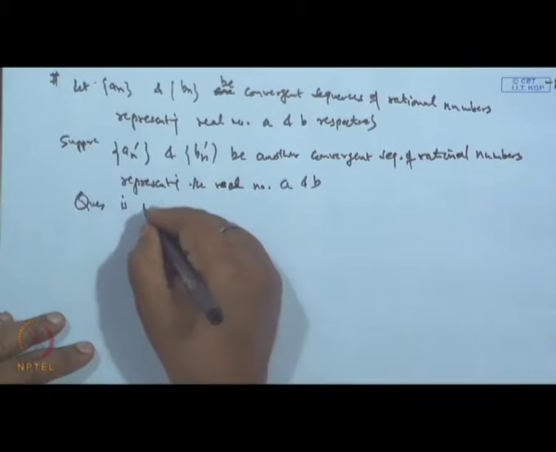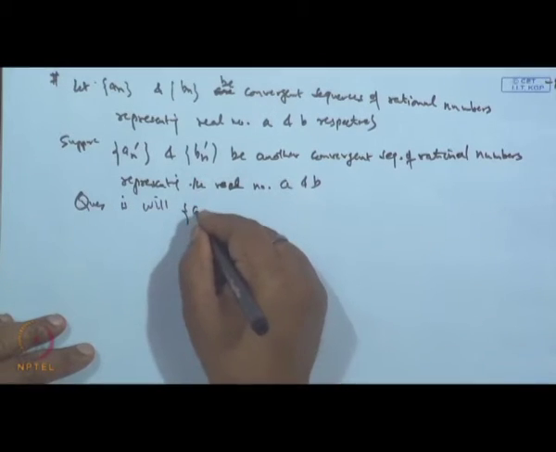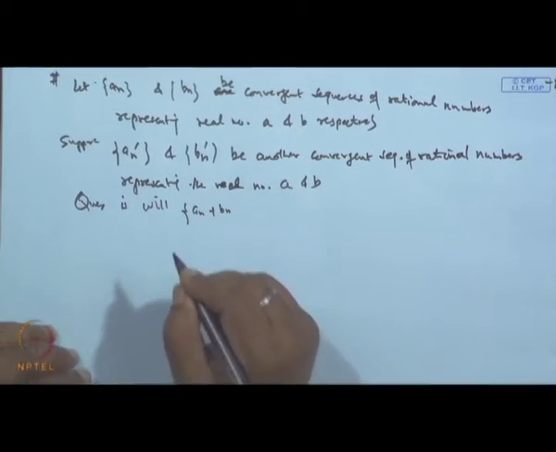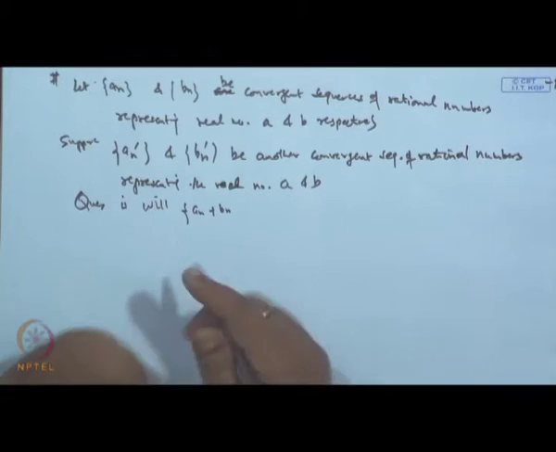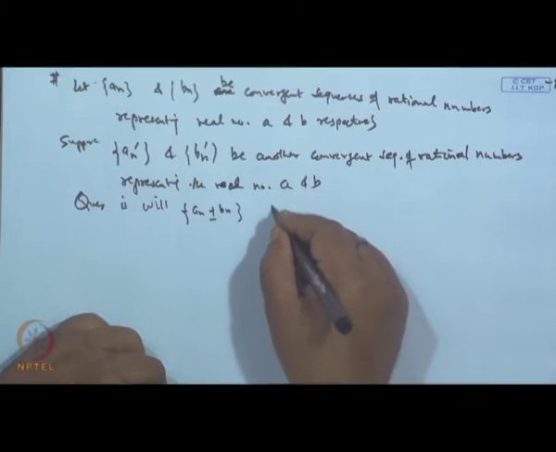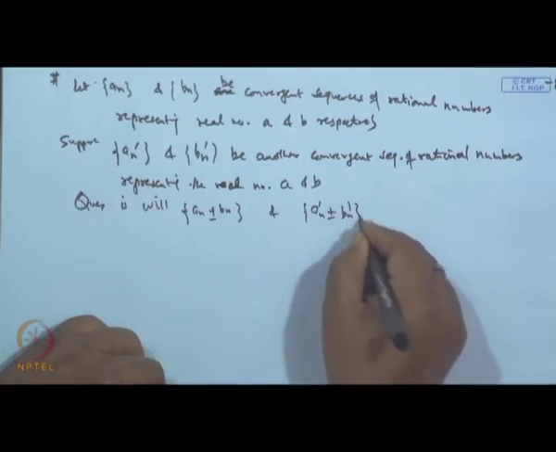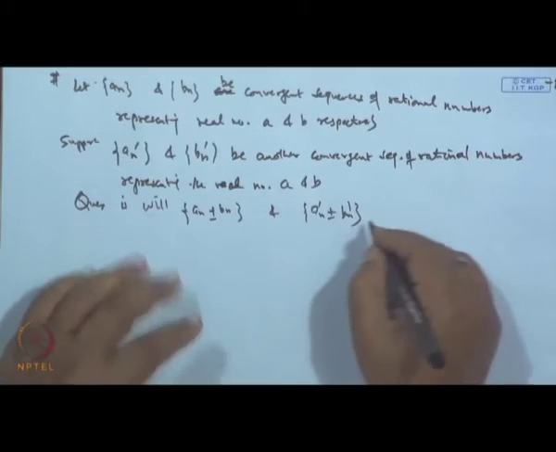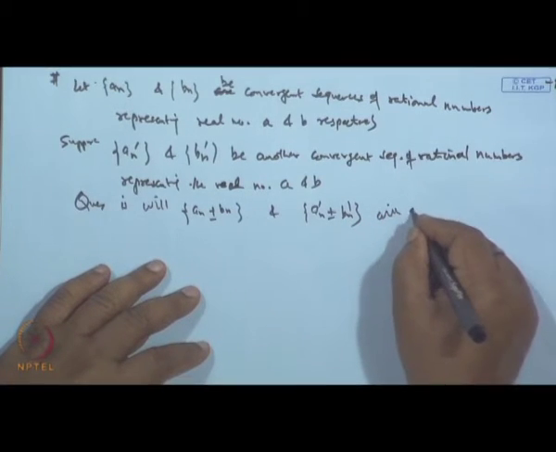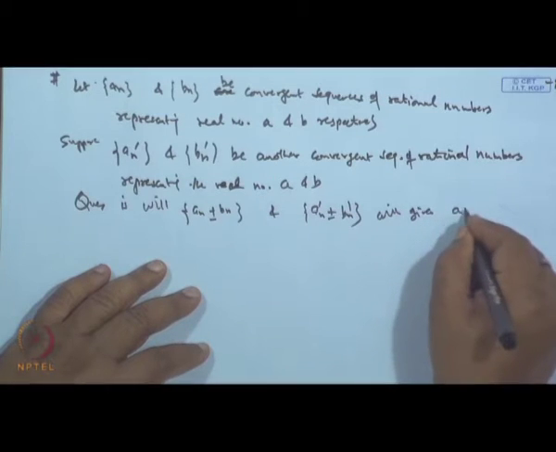Now, the question is: will the sequences a n plus b n, a n minus b n, and a n dash plus or minus b n dash give a plus b or a minus b?